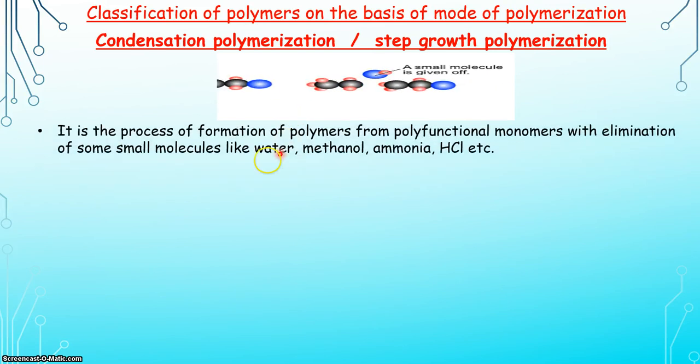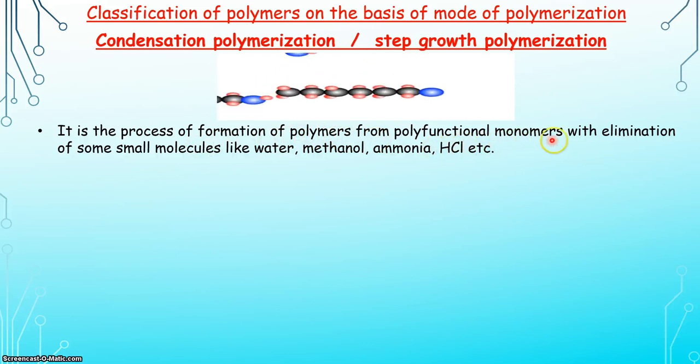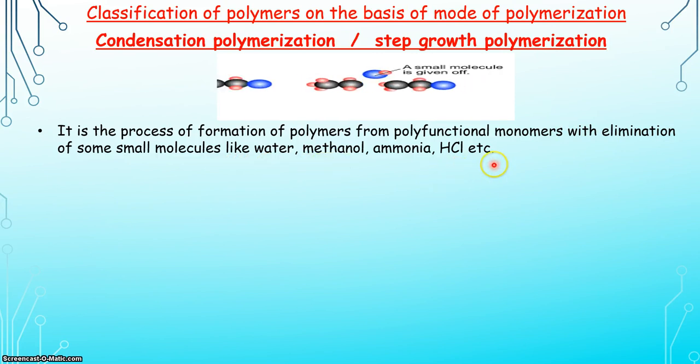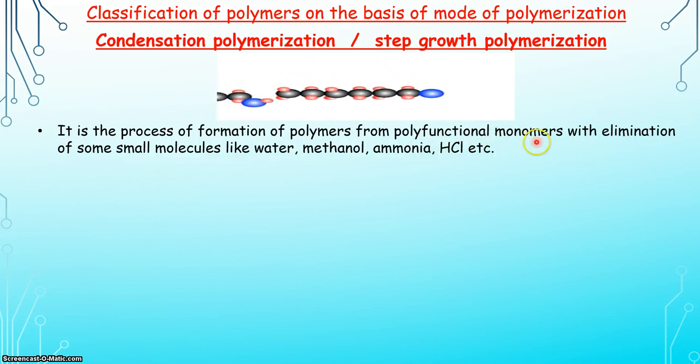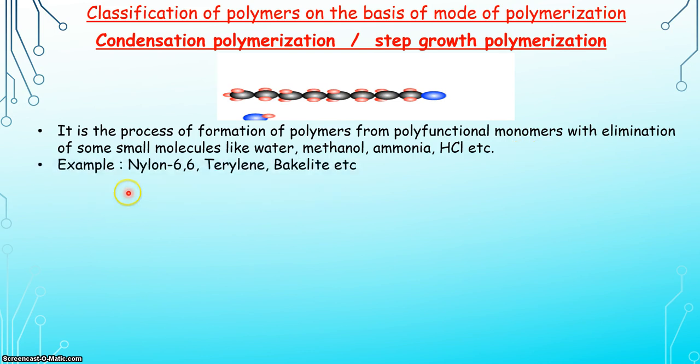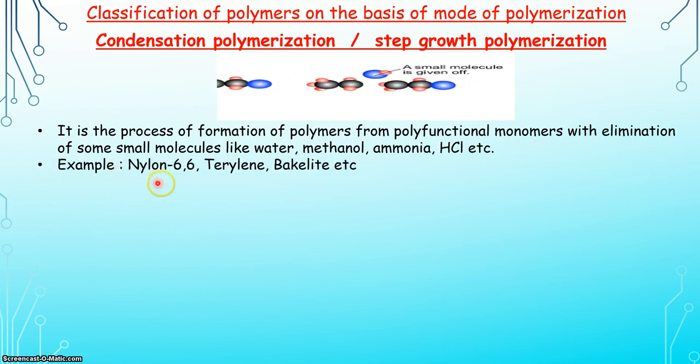So what is condensation polymerization? It is a process of formation of polymers from polyfunctional monomers with the elimination of some small molecules like water, methanol, ammonia, HCl, etc. What are polyfunctional monomers? Polyfunctional monomers are monomers which have two or more functional groups. Examples of condensation polymerization are nylon 66, terylene, bakelite, etc.